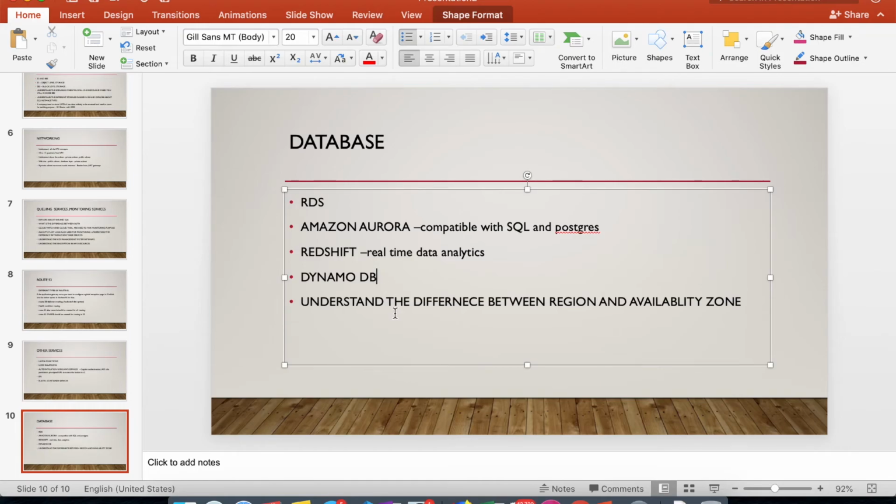And also one more concept called region and availability zone. You have to understand the difference between what is a region, what is an availability zone, and what is a replica, and how we can create a disaster recovery management system. Also, for creating cache, what are the services used in cloud? There is something called Elasticsearch. This is for search functionality, and these are the topics I have covered.